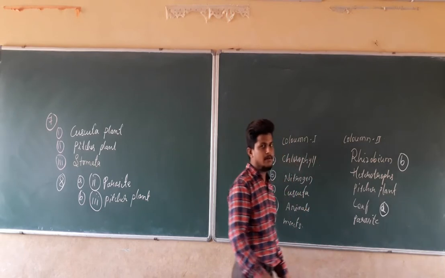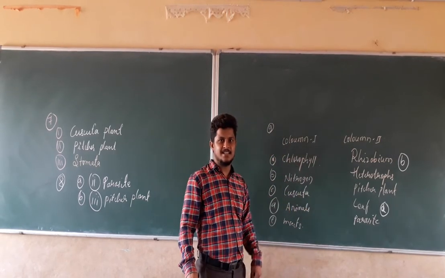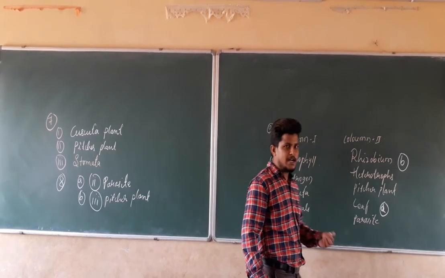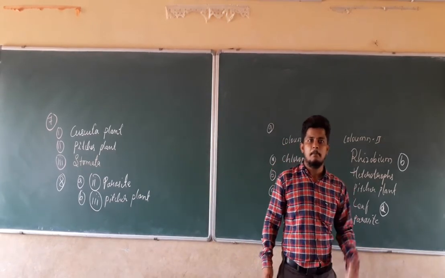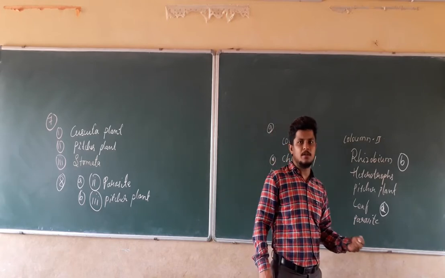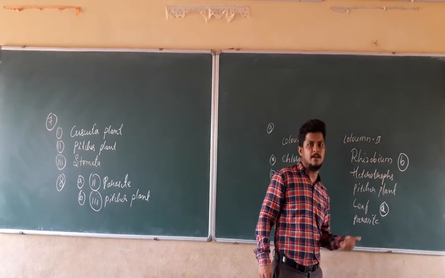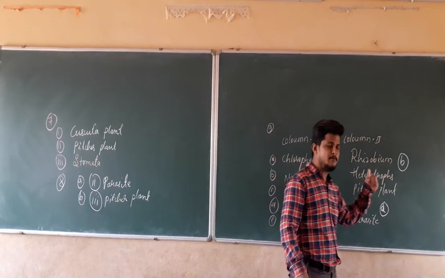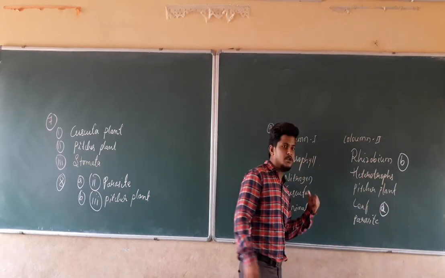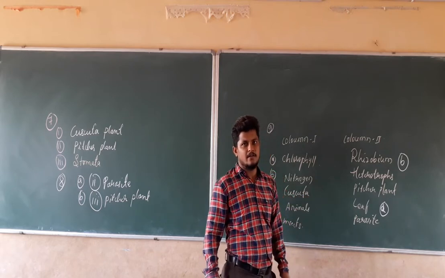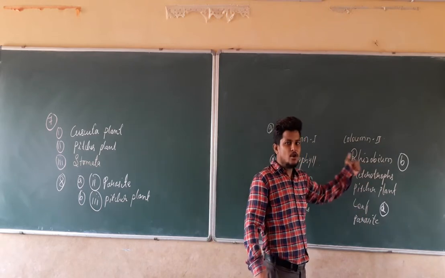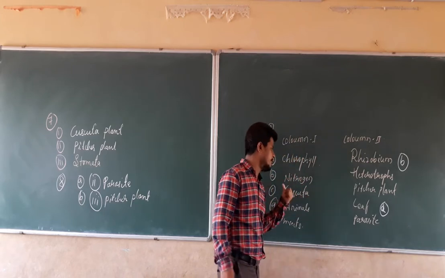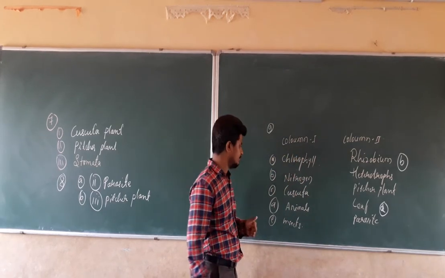Why rhizobium? If you remember the last class, that is nothing but replenishment of the soil, where lack of nitrogen can be fixed by the bacteria which is present at the root tips of the plant, which is nothing but rhizobium. That nitrogen fixation is going to happen because of the rhizobium, which is going to convert nitrogen into the soluble nitrate form for the purpose of the plant. So the correct answer for the nitrogen is the rhizobium.